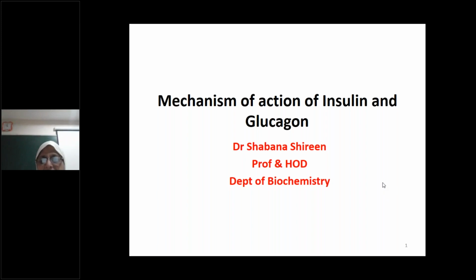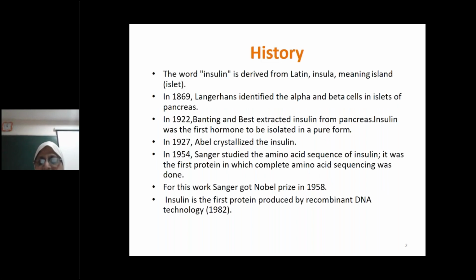So today we'll be dealing with the mechanism of action of insulin and glucagon. First, we'll see the history regarding insulin. The word insulin was derived from the Latin word insula, which means island or islet. In 1869, Langerhans was a scientist who identified the alpha and beta cells in the islets of the pancreas.